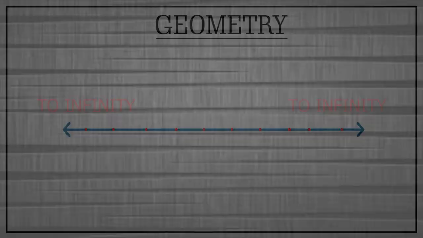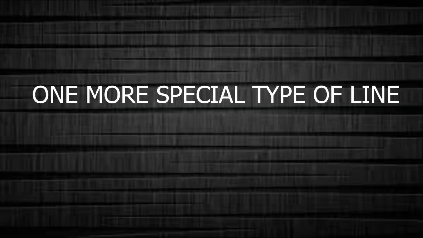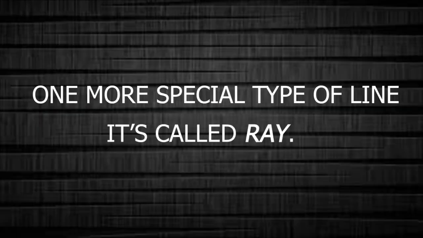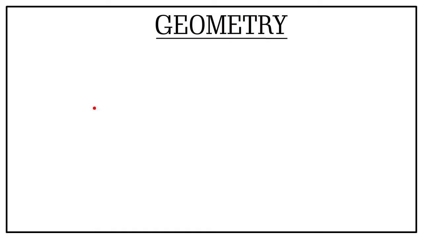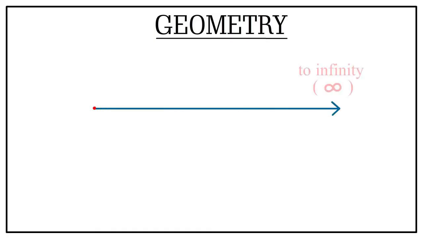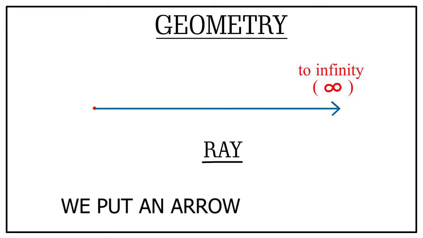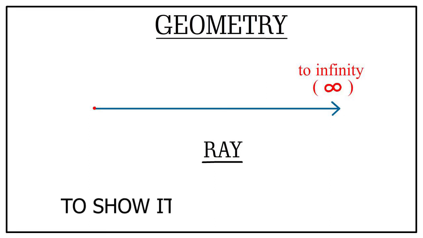Here I would like to introduce one more special type of line. It's called a ray. A ray is a special type of line which has one end point and one side goes forever. So we put an arrow on one side to show it keeps on going.